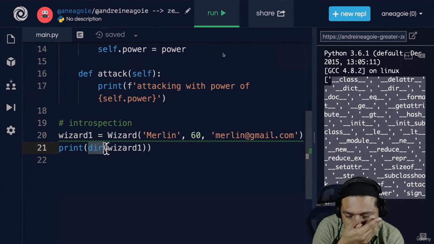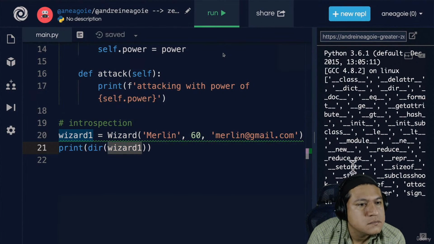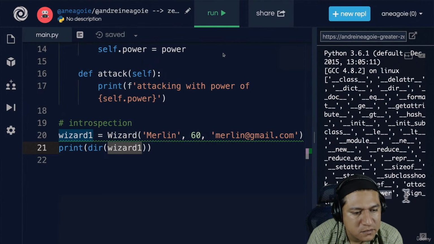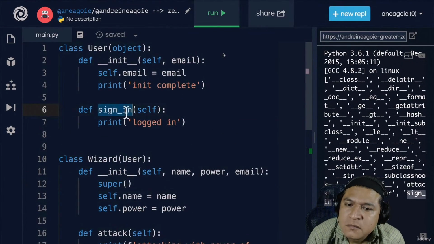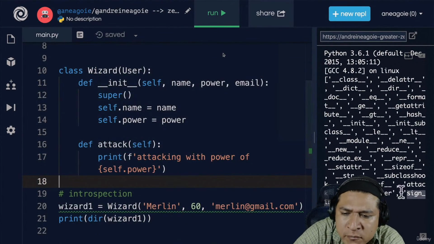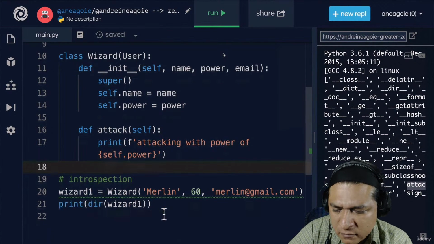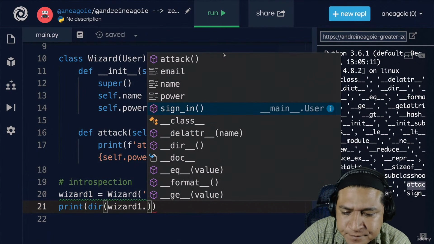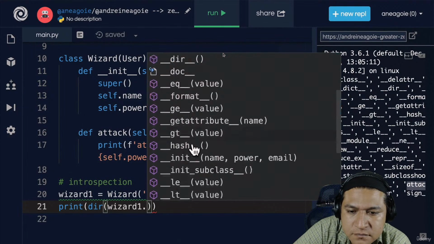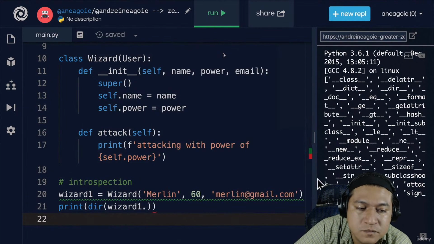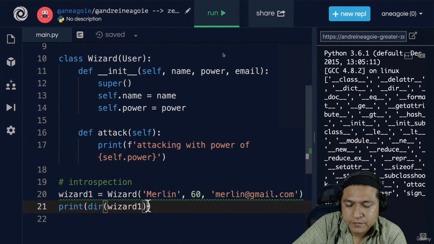So with the dir function, we give it an instance, and right away we get access to what it has access to. See that we have name, power, and sign in. Again, we have the sign in from the user, and then we also have attack from the wizard class. And this editor that I'm using, whenever I type dot, is actually using this ability of introspection to list out these available methods, just like I have here. So this is really useful when you're trying to figure out what you have access to.